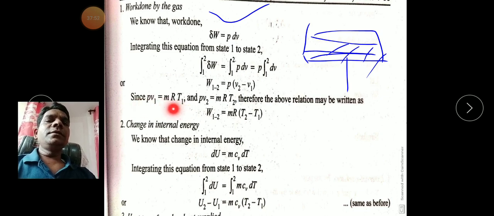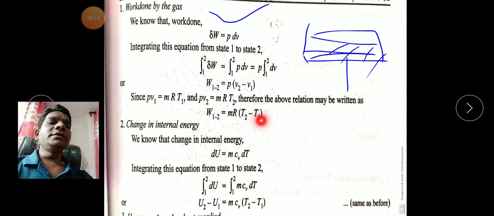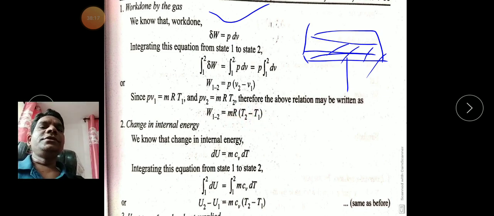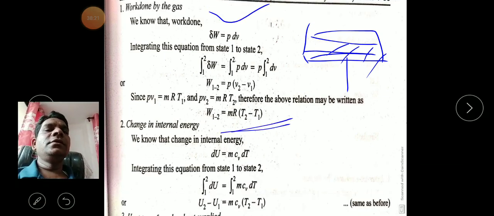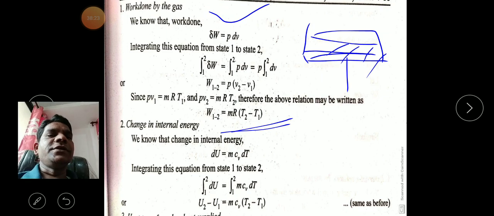And this is our ideal gas equation, PV is equal to MRT. For the initial state, P1 V1 is equal to MRT1. This is our final state after heating the gas, P2 V2 is equal to MRT2. So here we just put all these values in, and after solving the brackets, what do we get? MR times (T2 minus T1). So this is the work done equation in a constant pressure process.